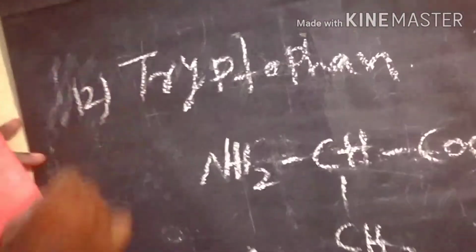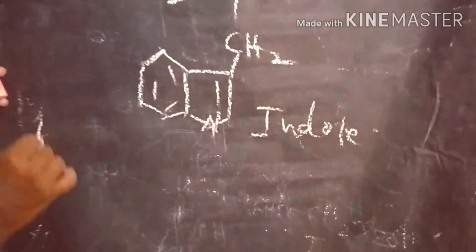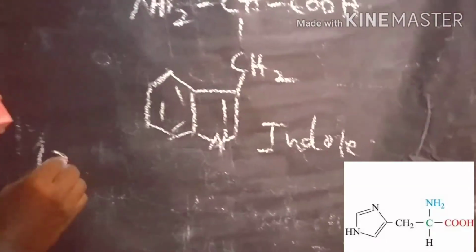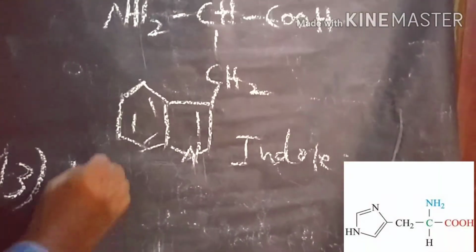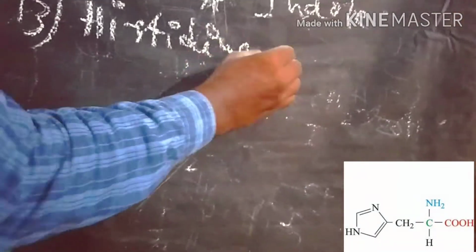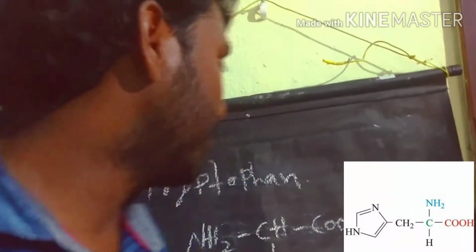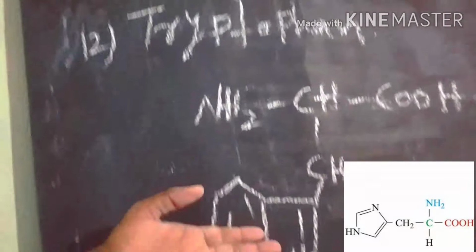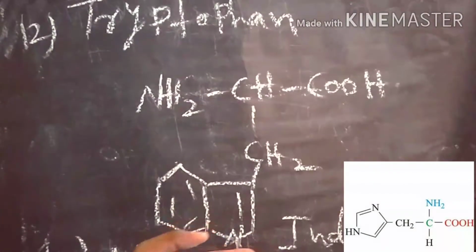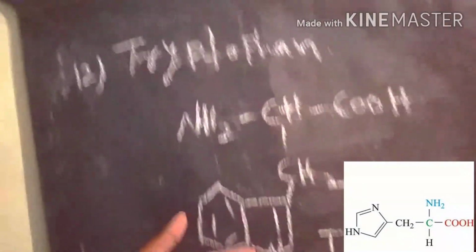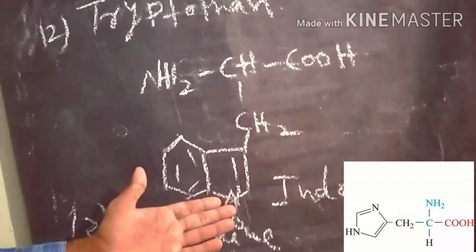Next we discuss histidine. This is also one of the essential amino acids, histidine. It also contains a heterocyclic ring, called the imidazole ring, a 1,3 nitrogen substituted imidazole ring. In tryptophan we have the indole ring, a nitrogen containing heterocyclic compound.